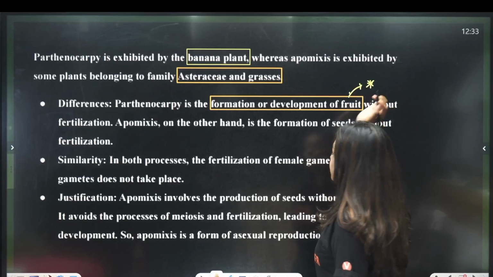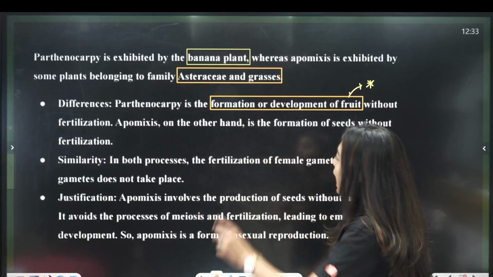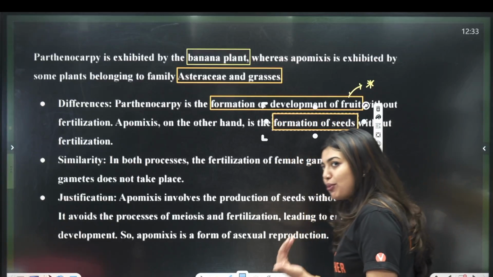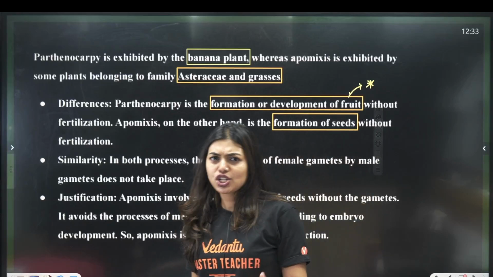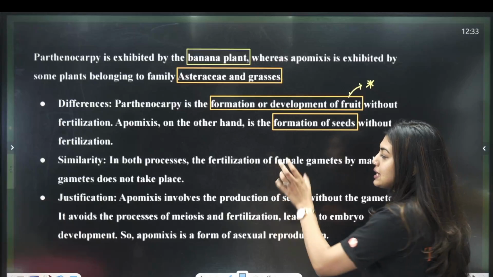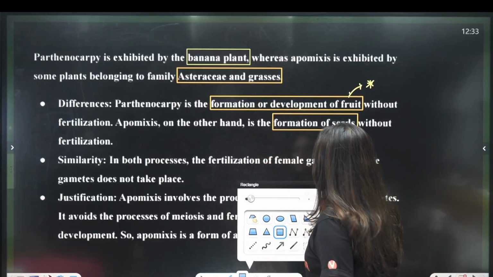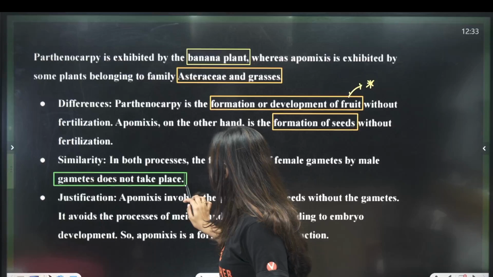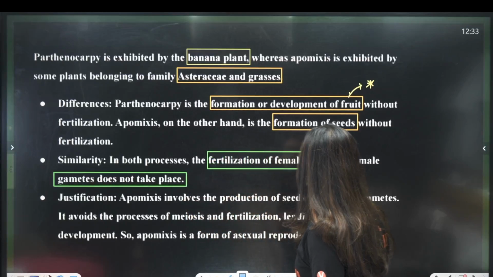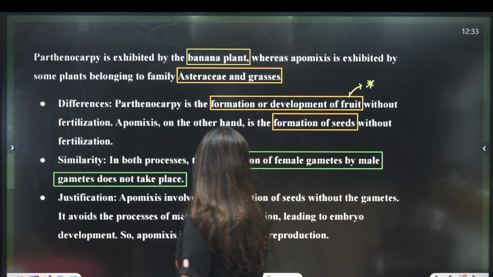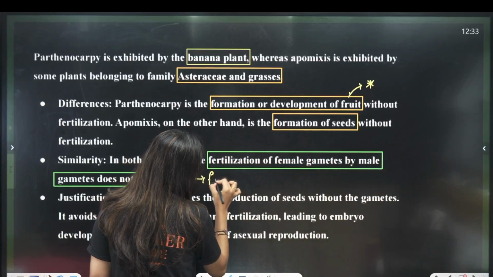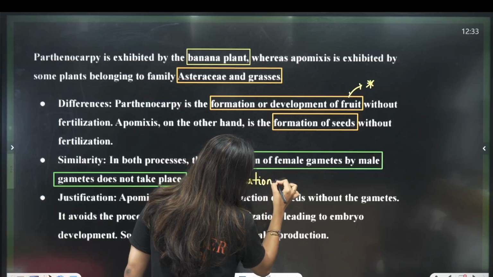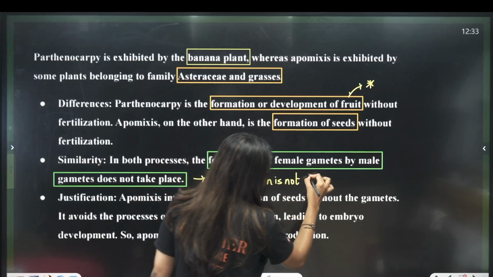This is the asterisk mark I am putting here. That means it's very, very important. Now, apomixis on the other hand is the formation of seeds without fertilization. So in both of them, one word is common, without fertilization. So, can that be? Yes. So, similarities in both the processes, the fertilization of the female gamete by the male gamete does not take place. That means, here what is happening, students? Fertilization is not taking place, right? In simple words, I can write here, actual fertilization is not happening. Okay, fertilization is not taking place.